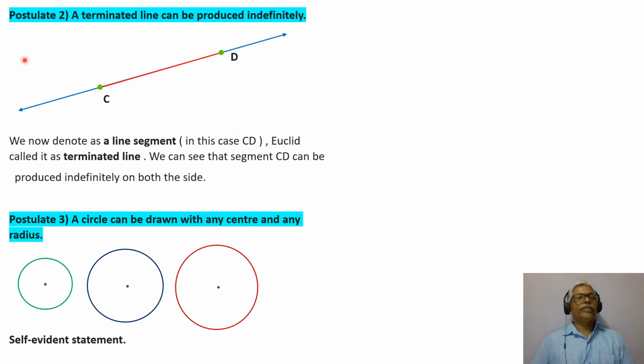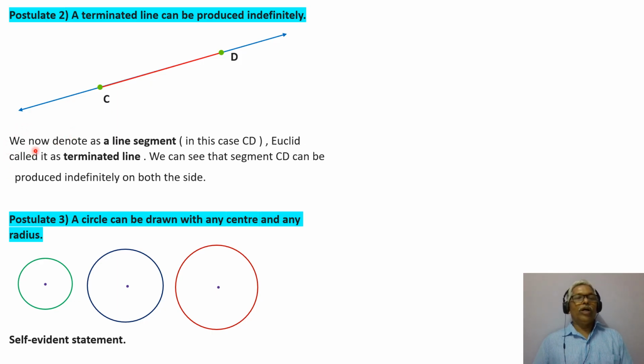The second postulate, postulate number 2: a terminated line can be produced indefinitely. This is CD. This is a terminated line. This can be produced on the C side indefinitely and also from the D side indefinitely. So we will go through the comment here.